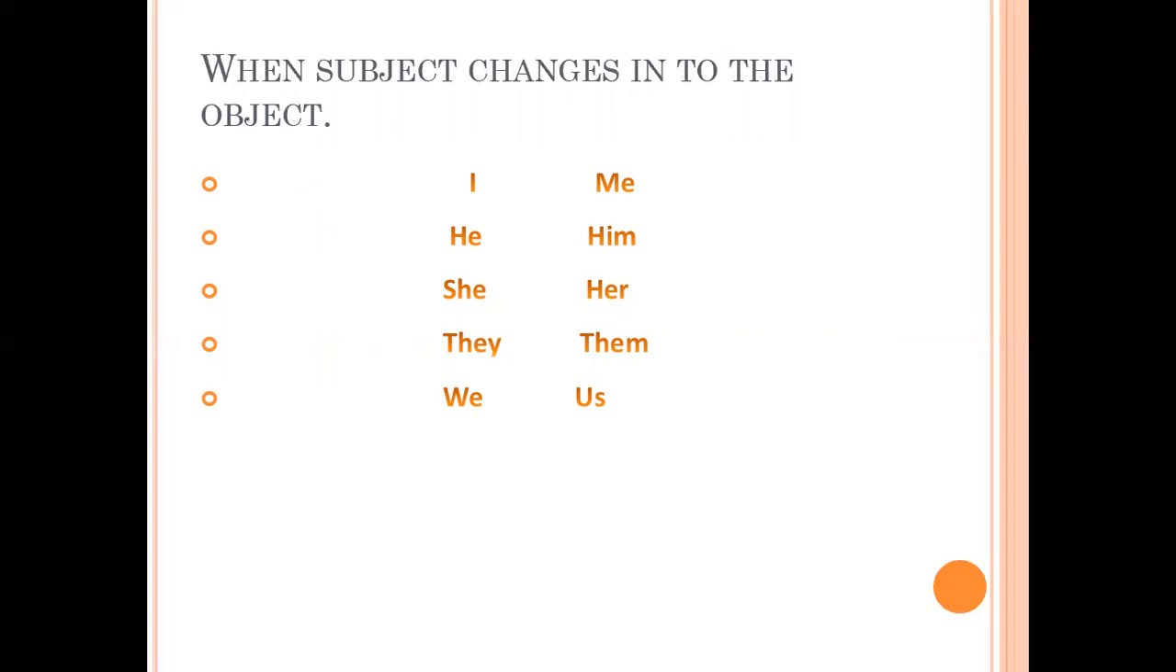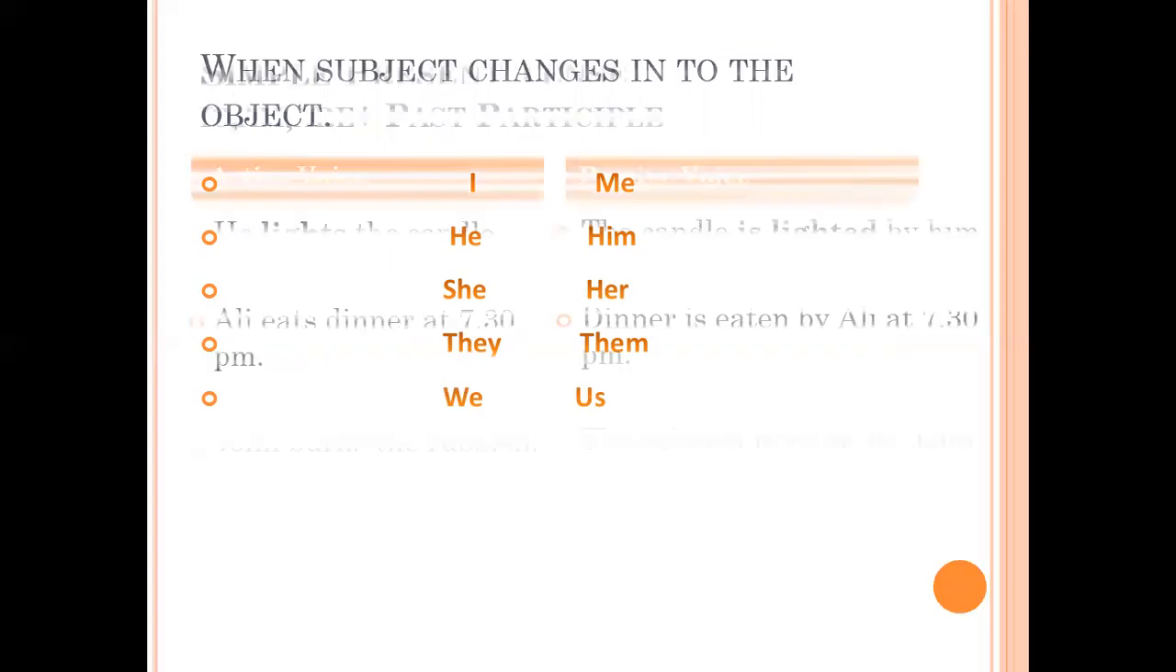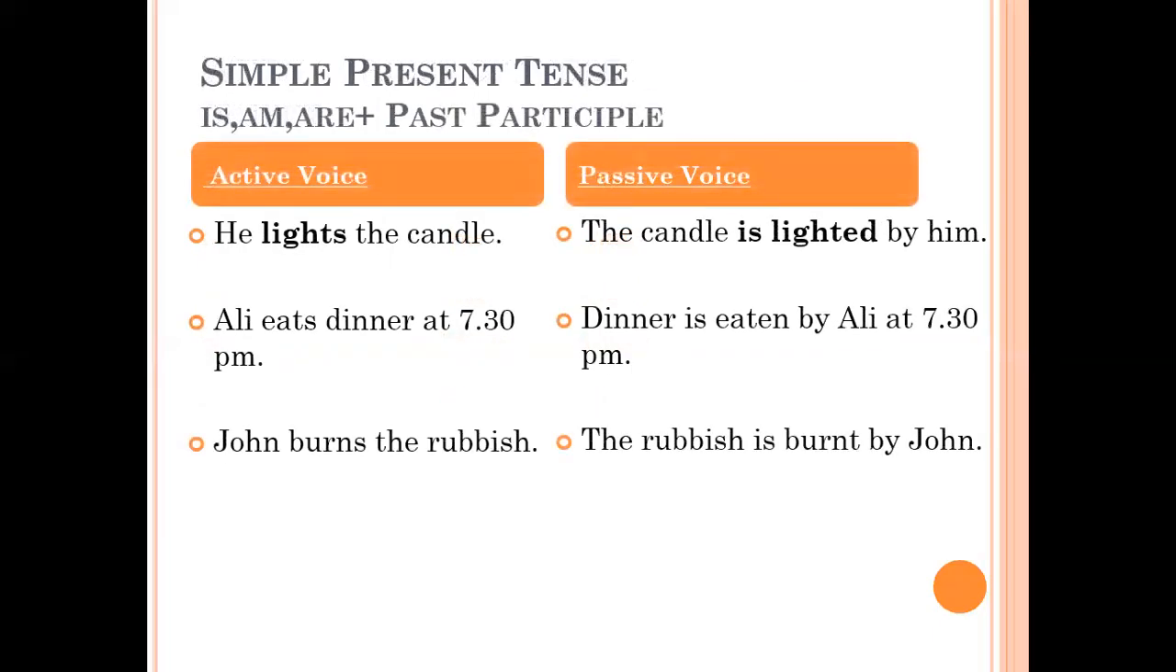She visited the mall. The mall was visited by her. Now see how she is changed to her. They watched the movie. Now see, the movie was watched by them. Now they changed to them. We loved cricket. Cricket is loved by us. It means they love to play cricket. So we changes to us. So in this way, you have to be very focused on changes of pronouns.